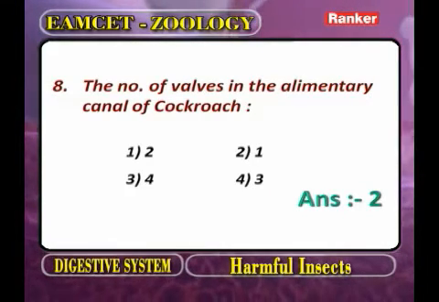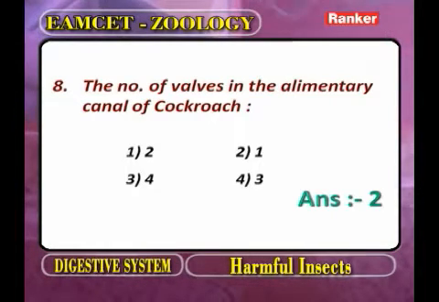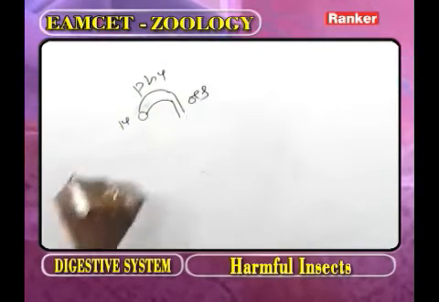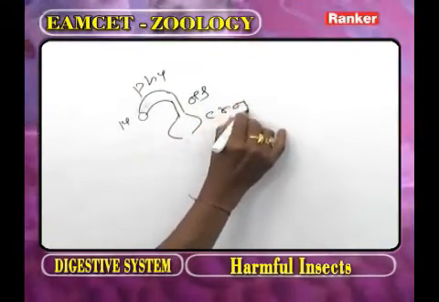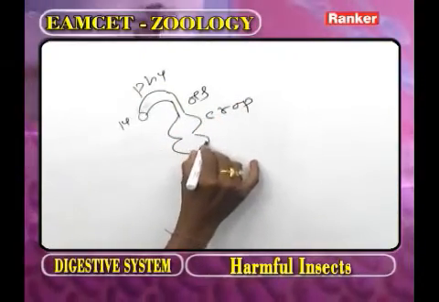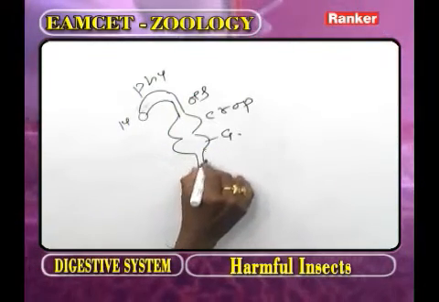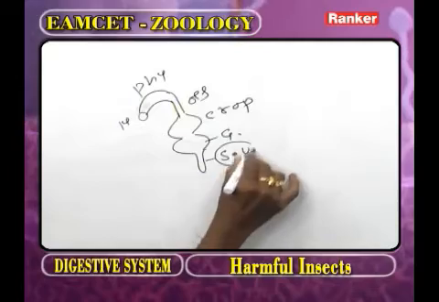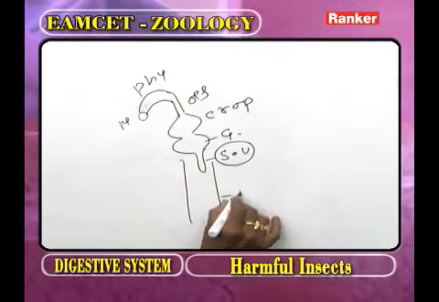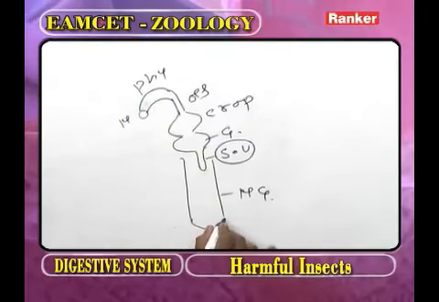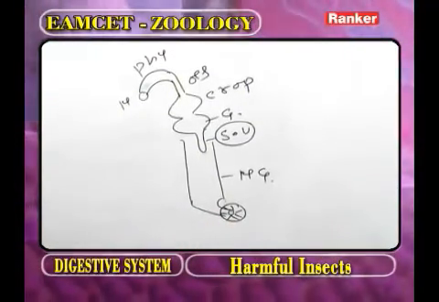Now this part we call the mouth. The mouth opens into the pharynx. The pharynx opens into the esophagus. The esophagus opens into the crop. The crop opens into the gizzard. The gizzard continues as the stomodeal valve. Now this part we call the midgut. The posterior part of the midgut is guarded by a muscle sphincter.